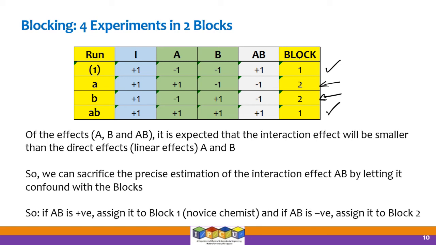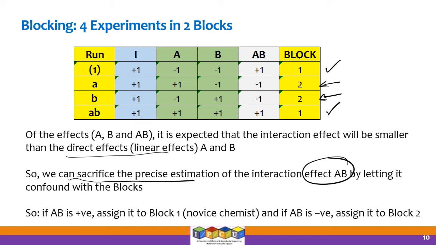So the usual story of the effects A, B and AB: it is expected that the interaction effect will be smaller than the direct effect, right? So the linear effects, the direct effects are often believed to be significant compared to the interaction effect. And therefore, you don't let the blocks be confounded with factors A and B, the direct effects. So we sacrifice the precise estimation of the interaction effect. We say, I want precise estimation of the A and B effects. Therefore, don't let the blocking be based on factor A or factor B.